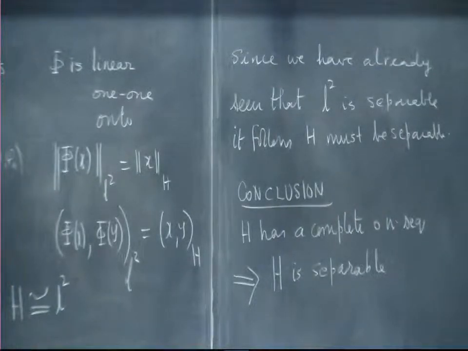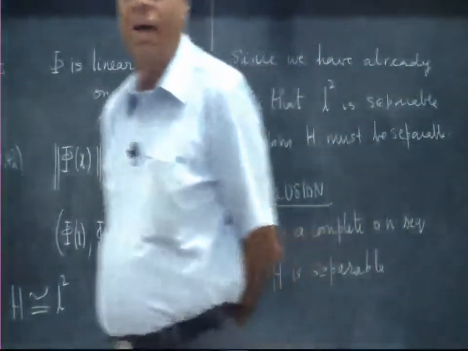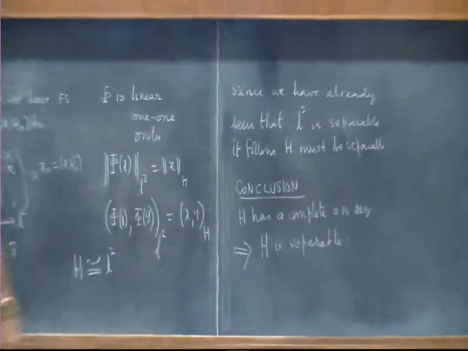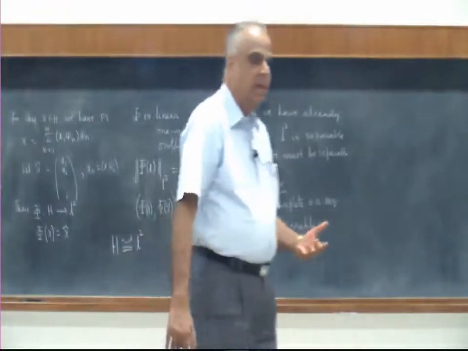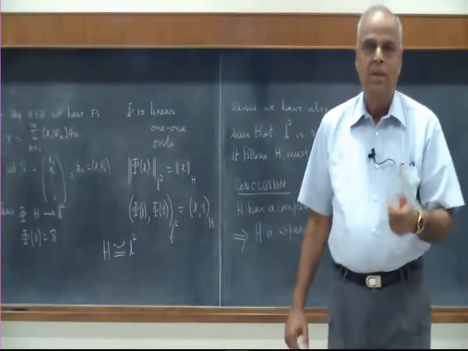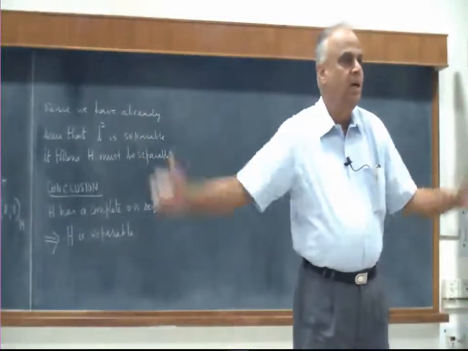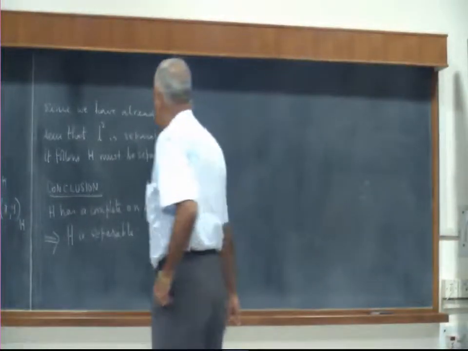Now we will also see that the converse is true. A separable infinite-dimensional Hilbert space must have a complete orthonormal sequence. So the separable Hilbert spaces are the ones which copy our n-dimensional geometry. We pull it up to, instead of n vectors forming a basis, a sequence of vectors forming an orthonormal basis.